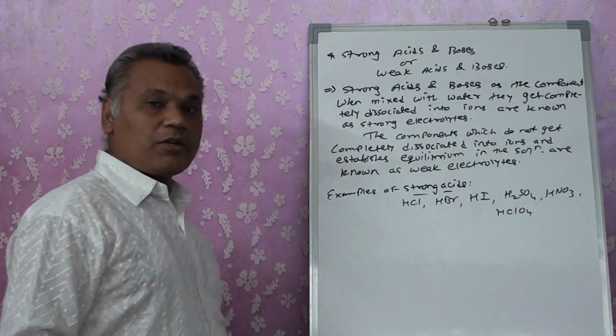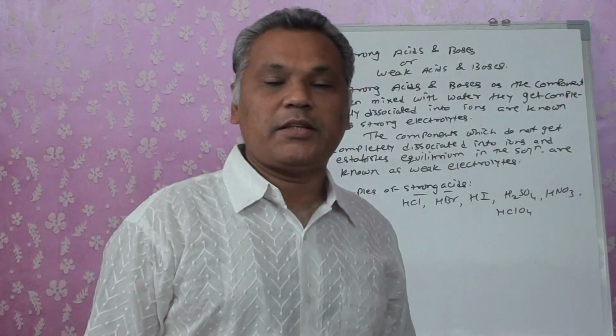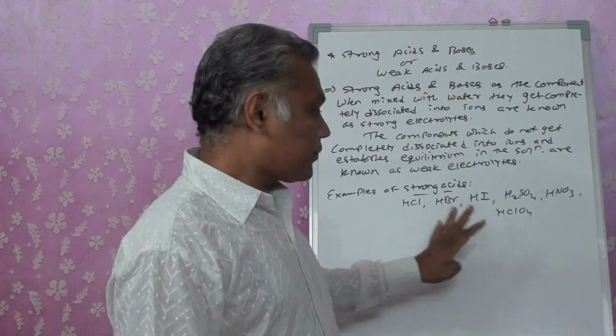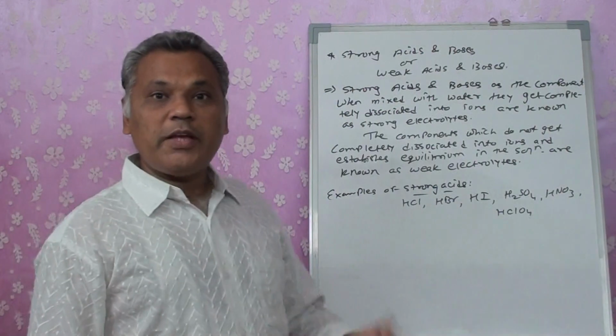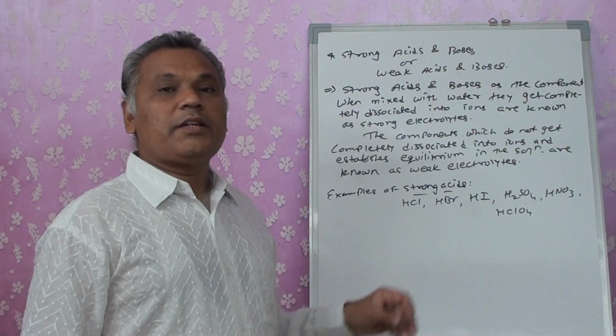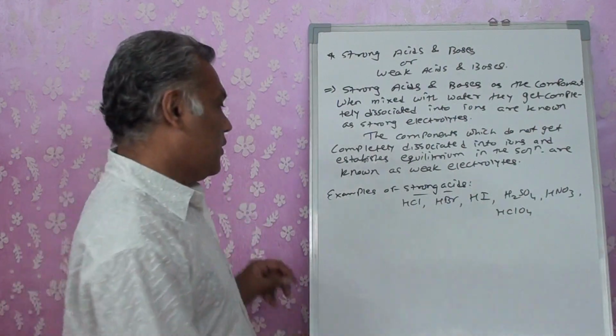For your syllabus, these six we consider as strong acids. The rest of the acids we will consider as weak acids.